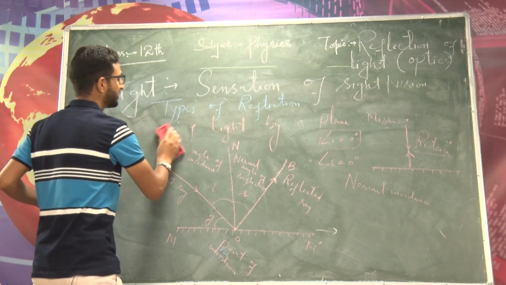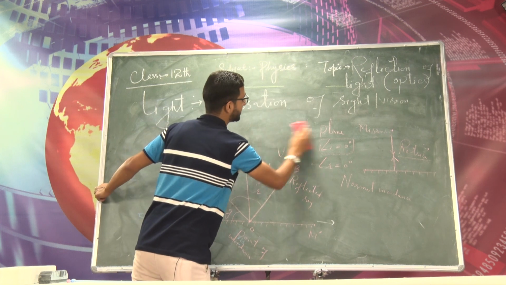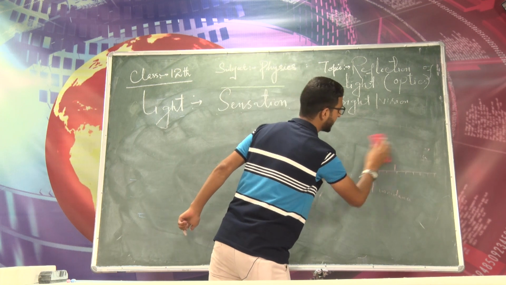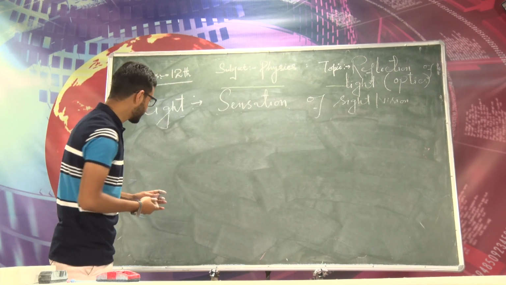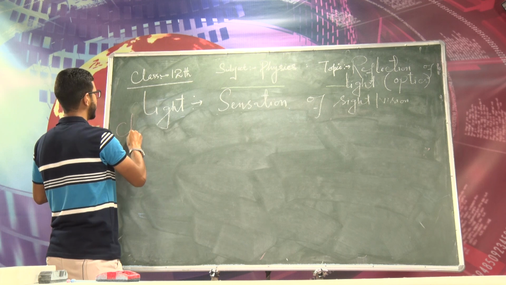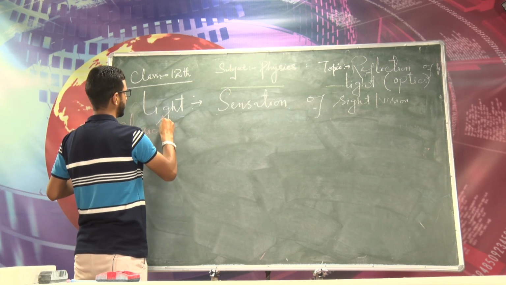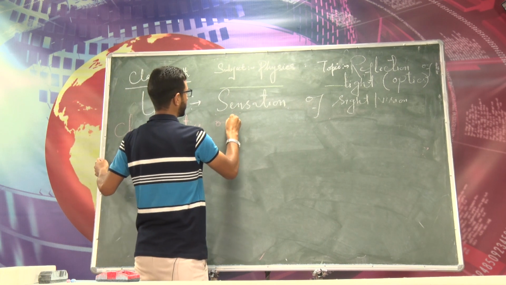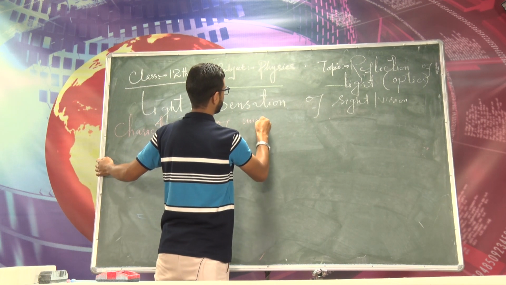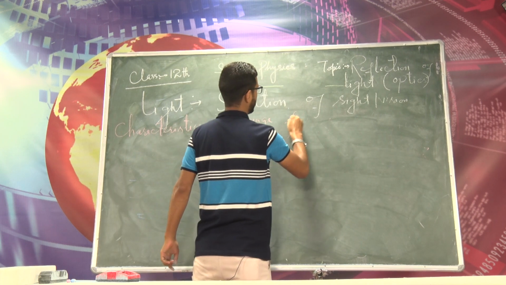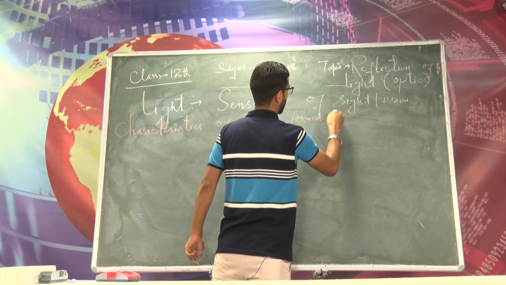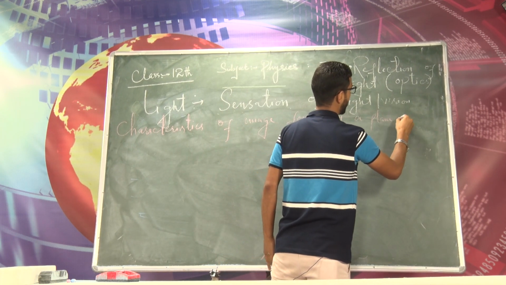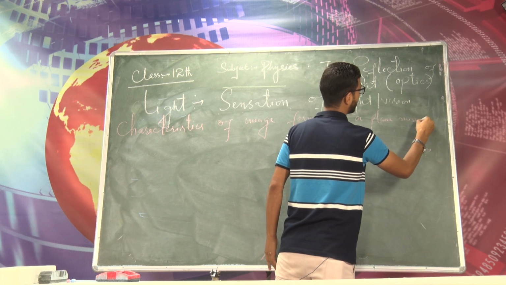Now let us discuss a few characteristics of the image formed by a plane mirror, and a few characteristics of the plane mirror as well. Let me write here: characteristics of image formed by a plane mirror.